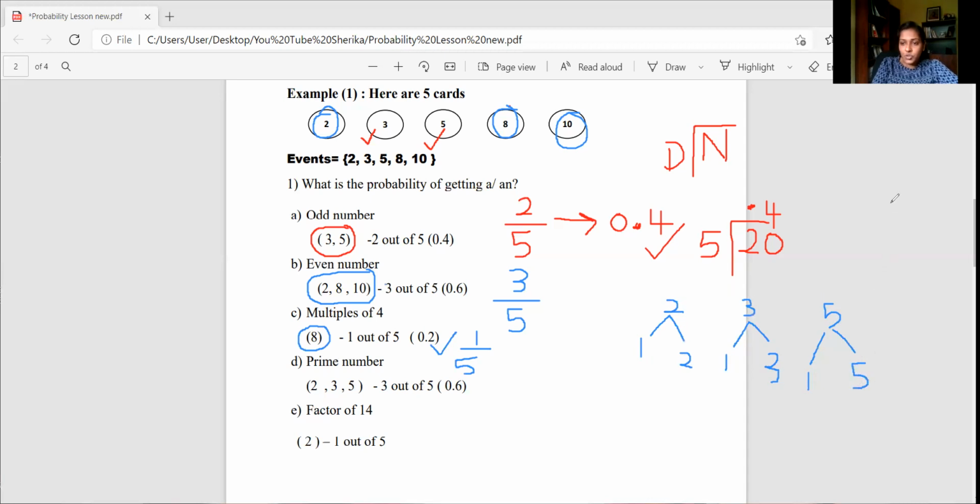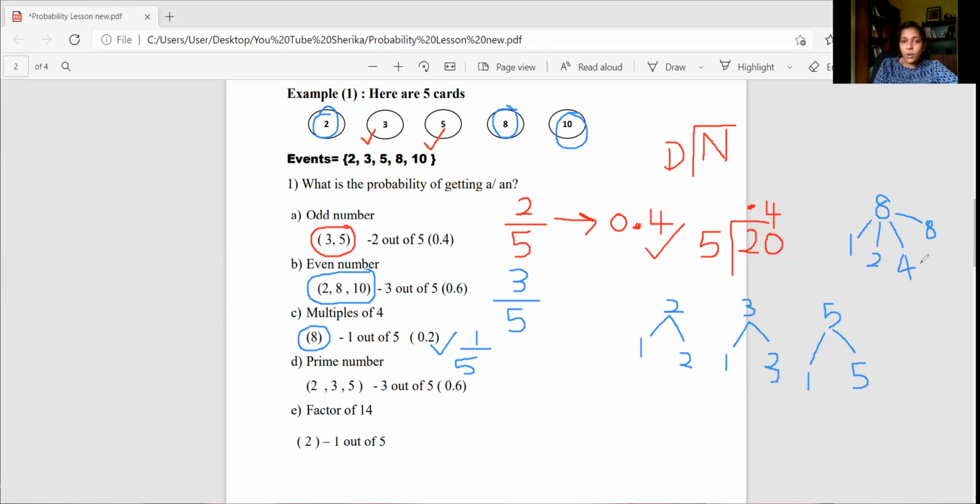For the other two numbers, we'll try 8. What are the factors of 8? Yes, we have 1, 2. We can divide 8 by 2 exactly, by 4, and by 8. So according to this, number 8 has 4 factors. Therefore 8 is not a prime number. Similarly, 10 is also not a prime number, because number 10 can be divided by 1 exactly, 2, 5, and 10.